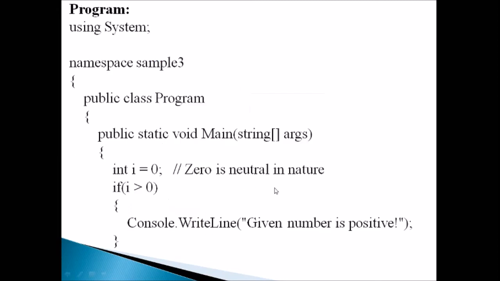Okay, so this is the example program for this selection statement, using System, namespace Sample3, class name, and then public static void Main, and here the variable i is declared with the integer data type and assigned the value 0. Here is a condition, if i greater than 0, we are going to display "given number is positive".